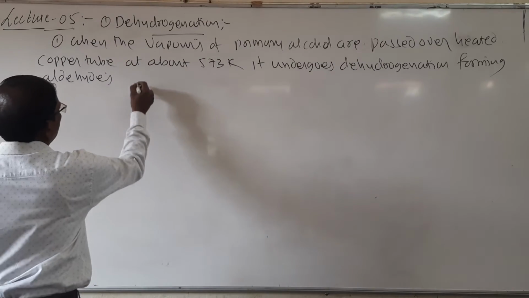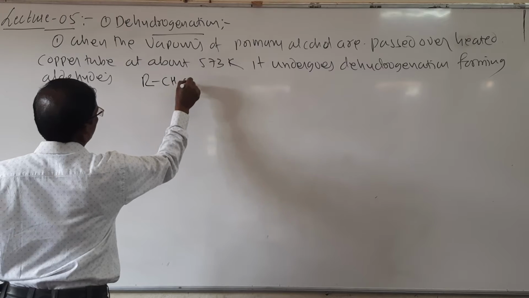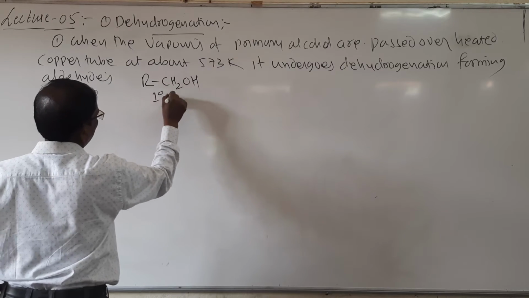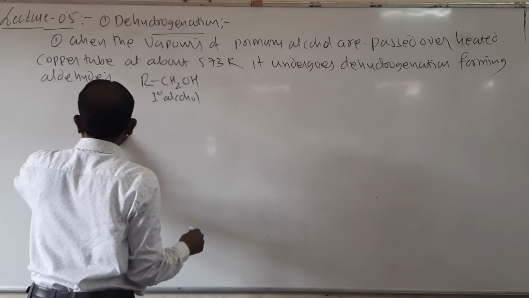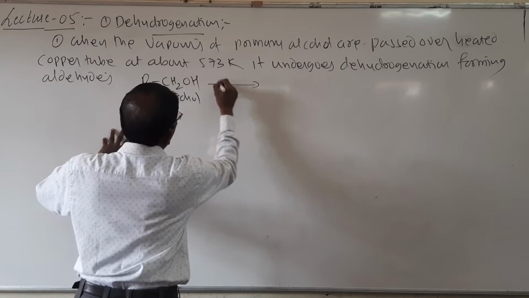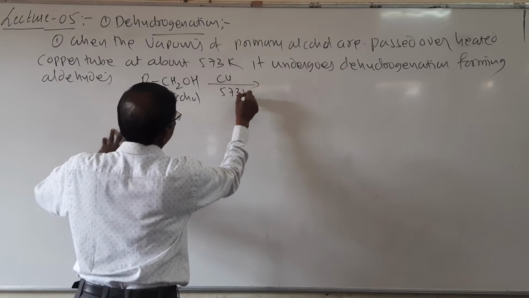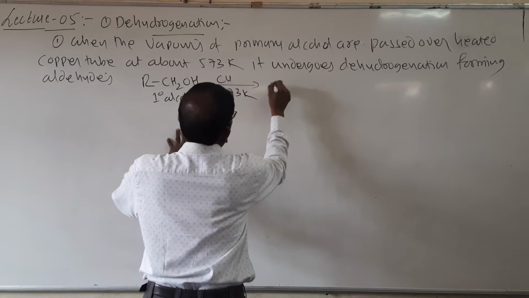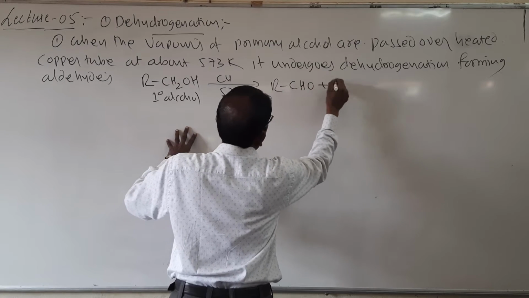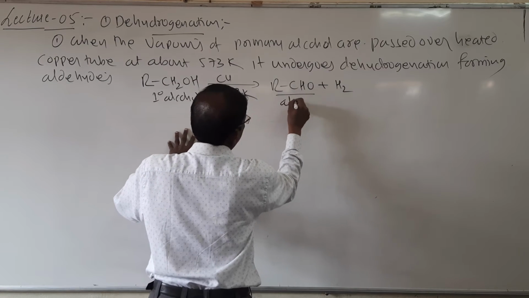Look here students, I will write RCH2OH, it is primary alcohol. When it is passed over heated copper tube at 573 Kelvin, it forms RCHO plus H2, it is called aldehyde.